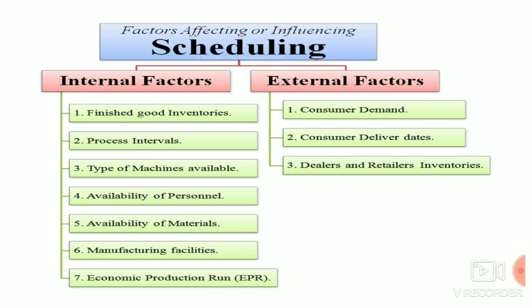The next one, consumer delivery date. The backbone of our business is the end users, that is our customers. We can make them 100% satisfied only with on-time delivery and keeping the promise. So if the delivery date is delayed, that will also create a big failure to the scheduling. The next one is dealer and retailer inventories. If our dealer and retailer inventory is not up to the level to receive our products, again the scheduling is a big failure.